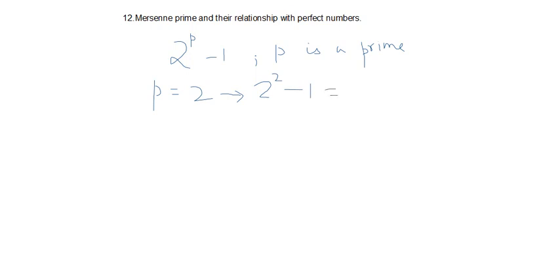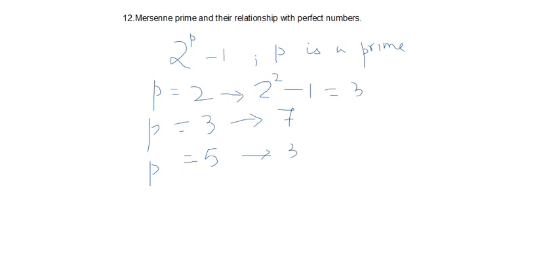Then if we put p is equal to 3, 2 to the power of 3 minus 1: 2 cubed is 8, 8 minus 1 is 7. Yes, 7 is also a prime. Then p is equal to 5: 2 to the power of 5 is 32, and 32 minus 1 is 31, which is also a prime.